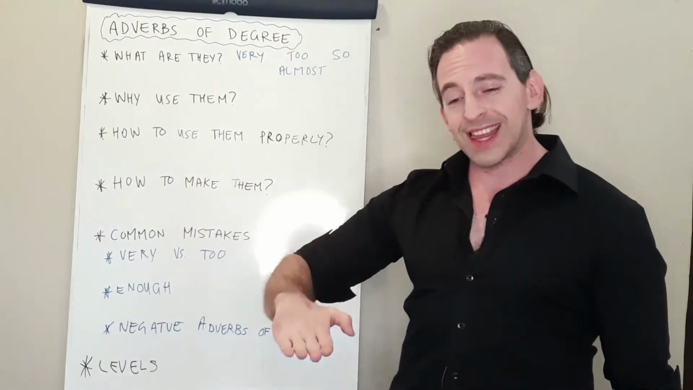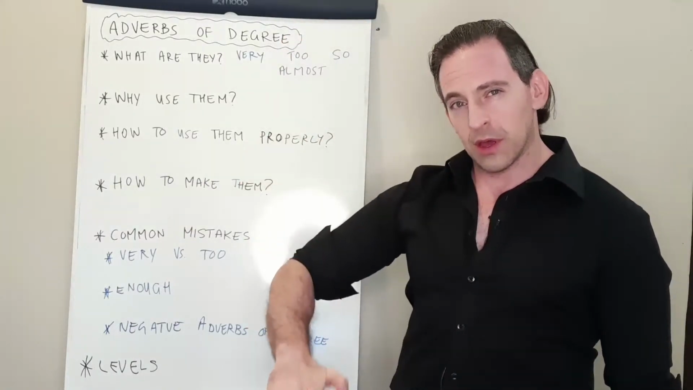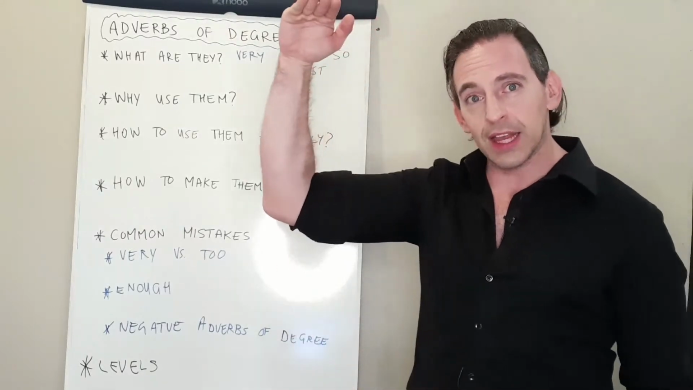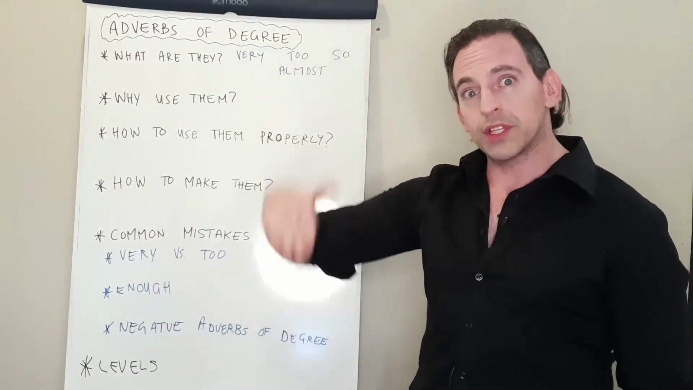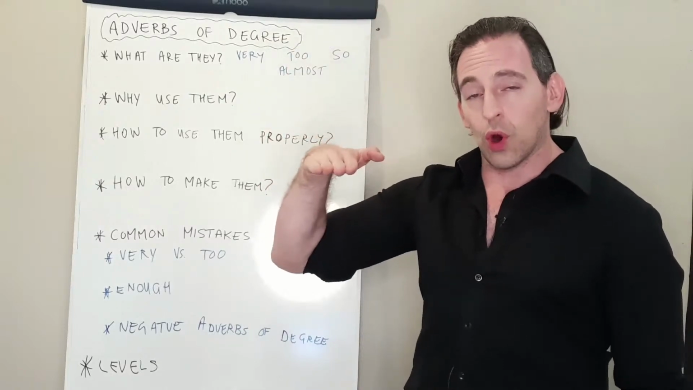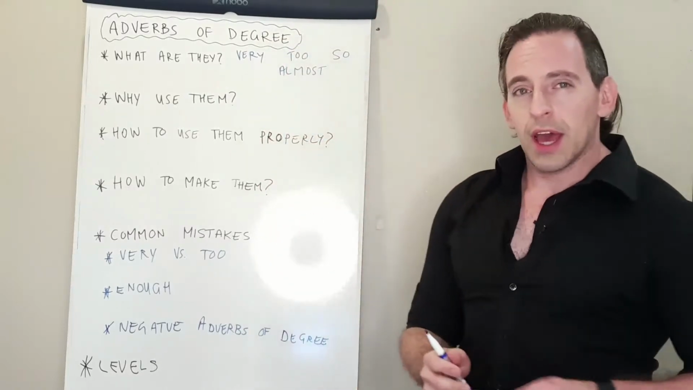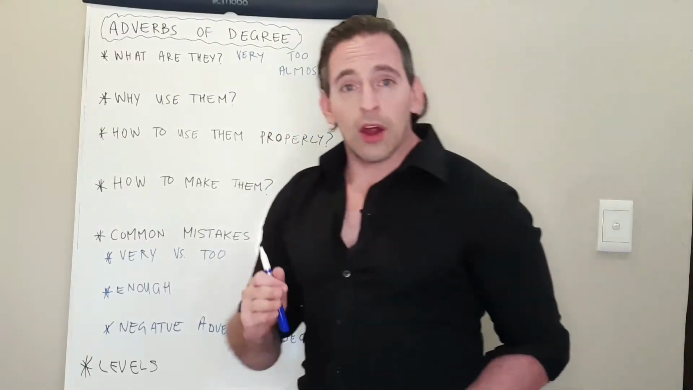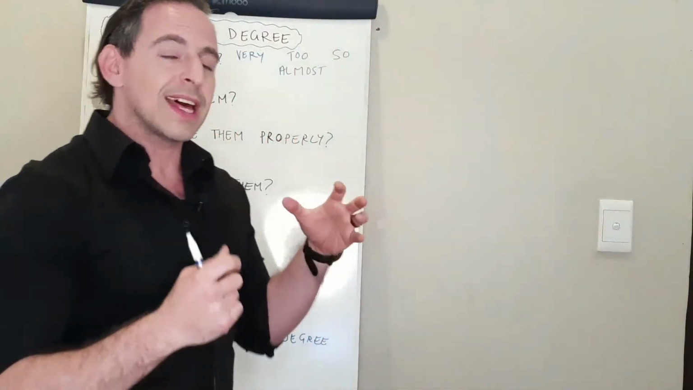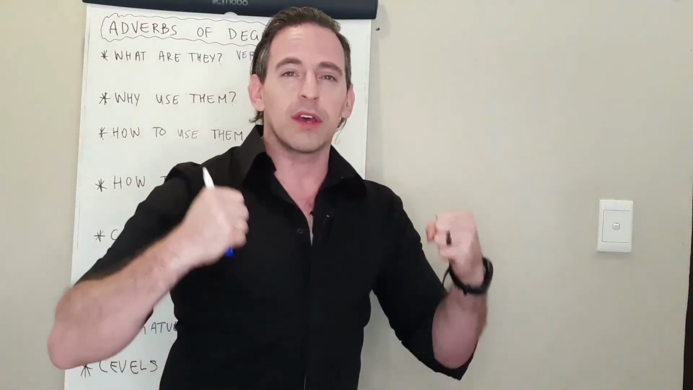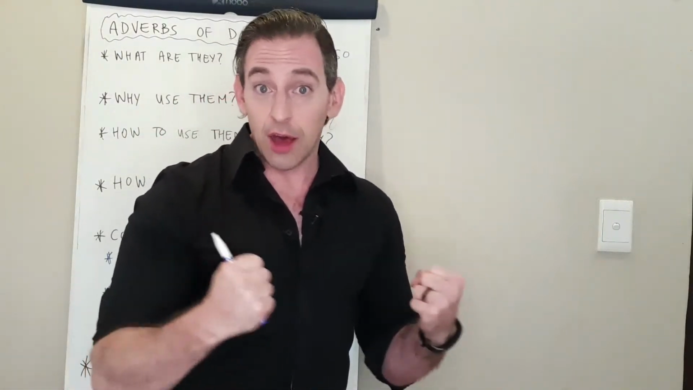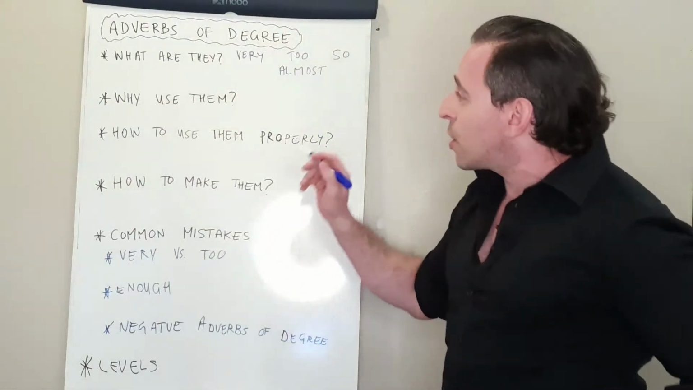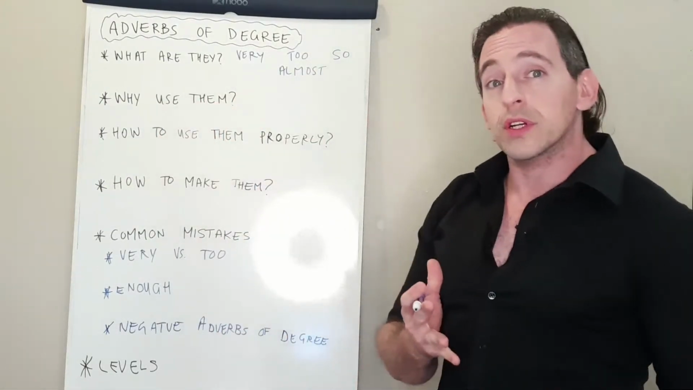They are telling us the level of something. Is it a small level, or is it a high level? Is it cold, or is it very cold, or is it so cold? So you're using adverbs of degree all the time. So that is what they are. They tell us the level, the amount, the power, the intensity of something. And from that, you can see straight away why they are important.